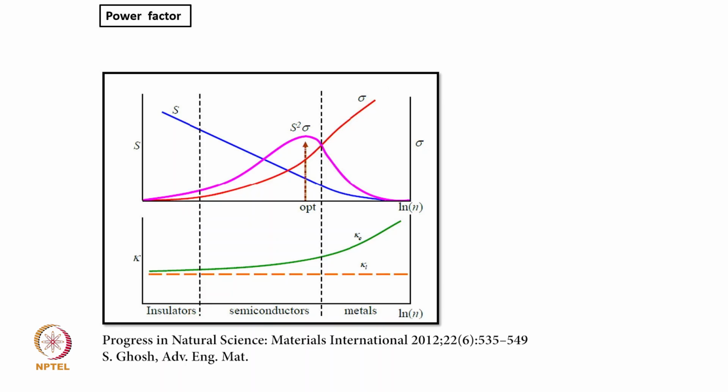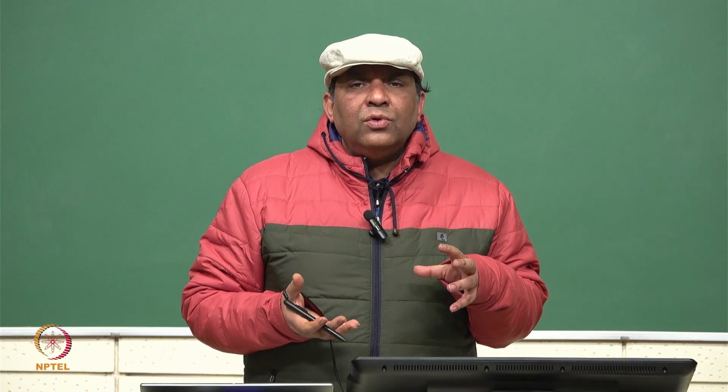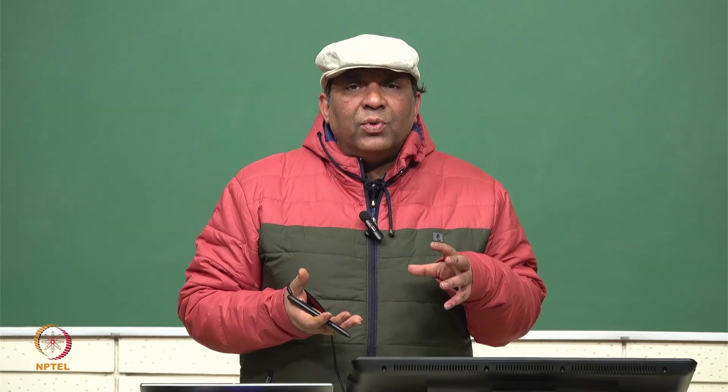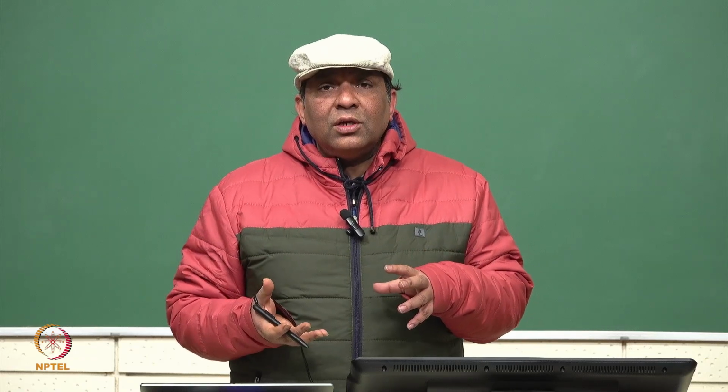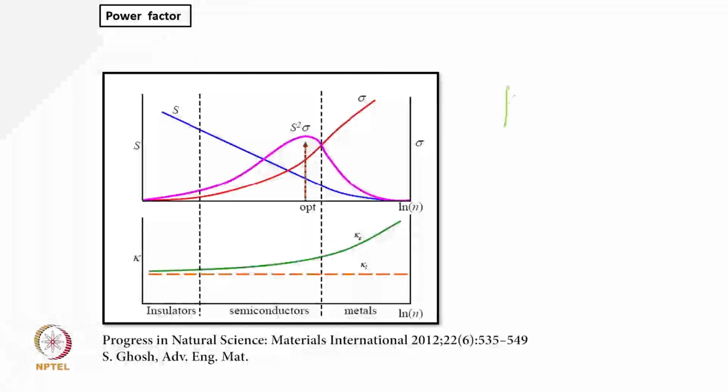Now look at the thermal conductivity kappa. As we know from the free electron theory of metals, it consists of two components: electronic thermal conductivity plus lattice thermal conductivity. We will come to this point a little later.